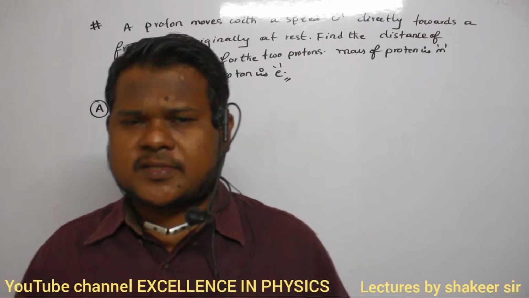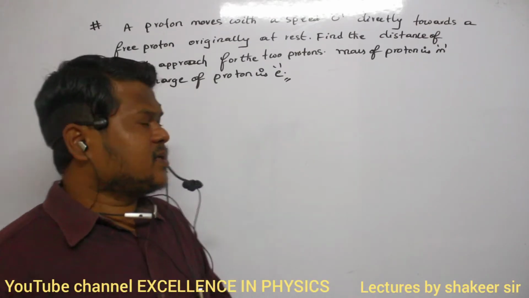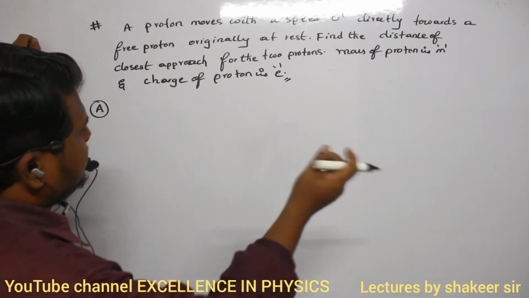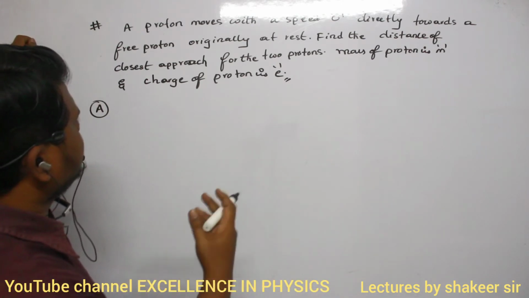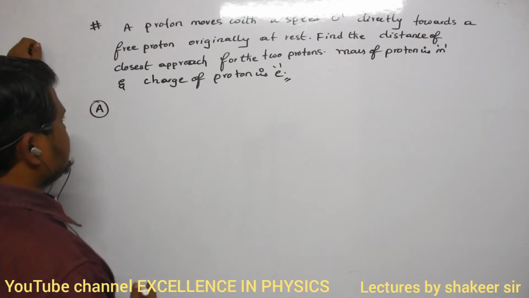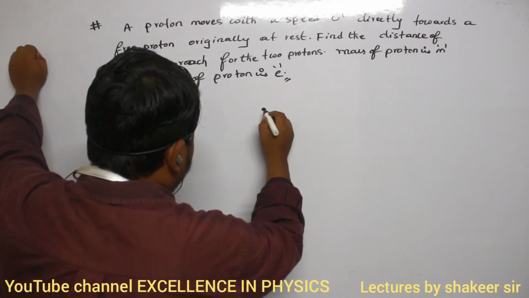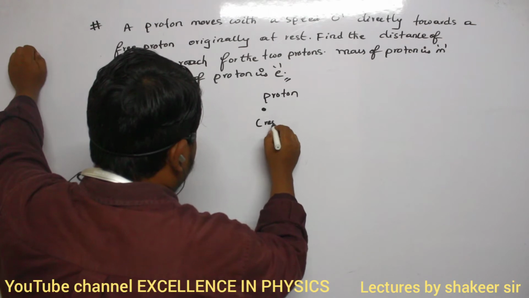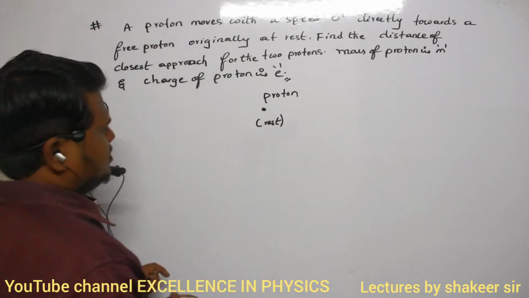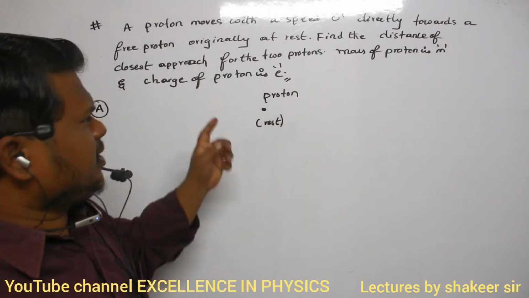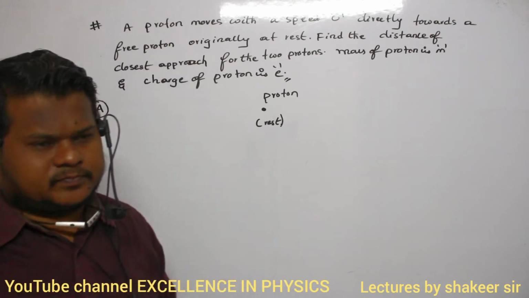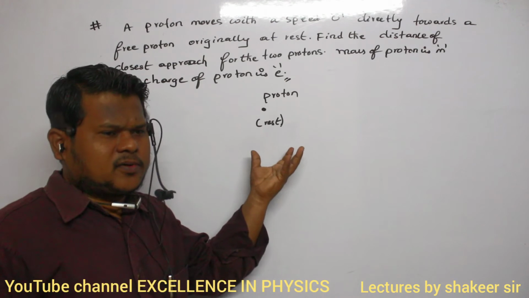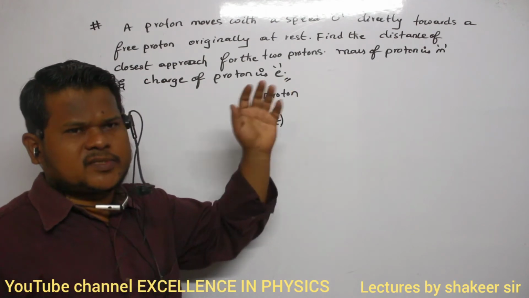So let us try to understand the given question. A proton is moving with a speed u directly towards a free proton originally at rest. So here I have a proton, initially at rest and free. Free means nobody is holding it; it can move easily when force is applied.